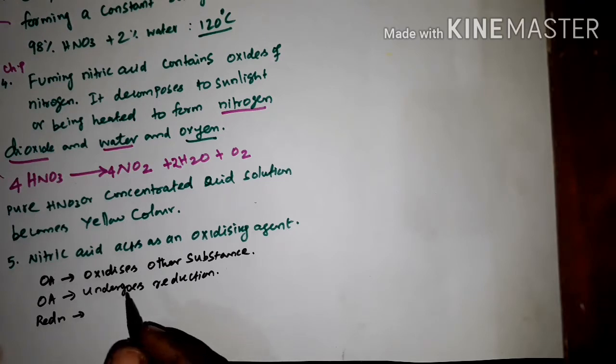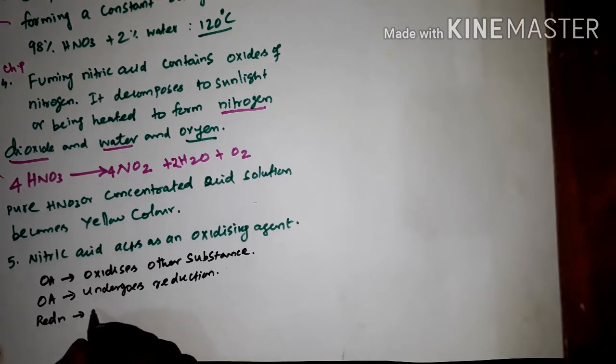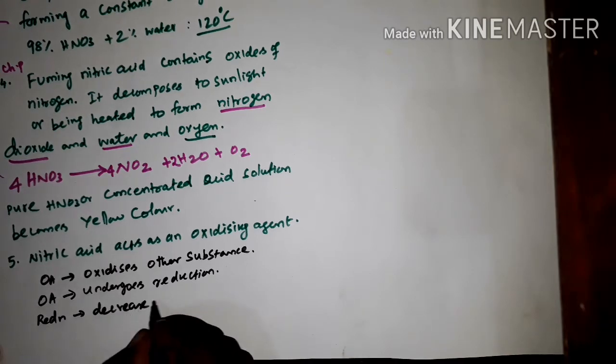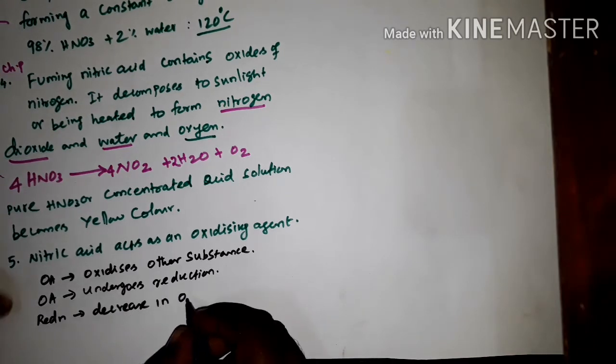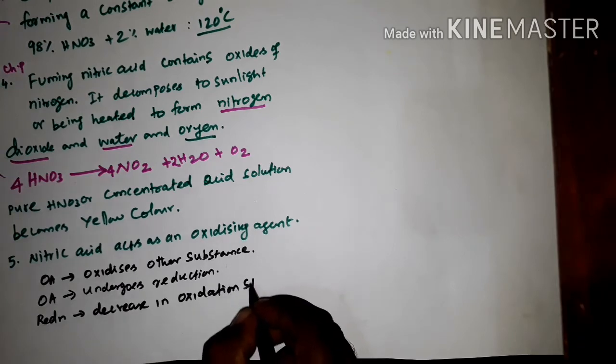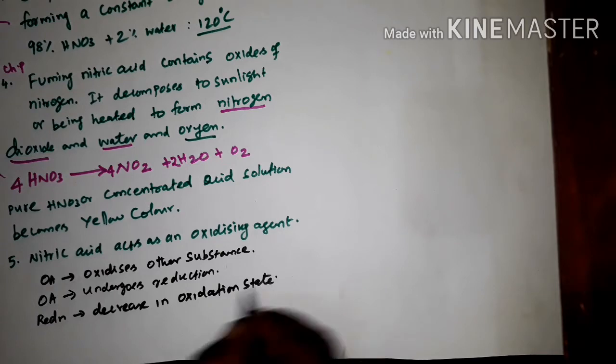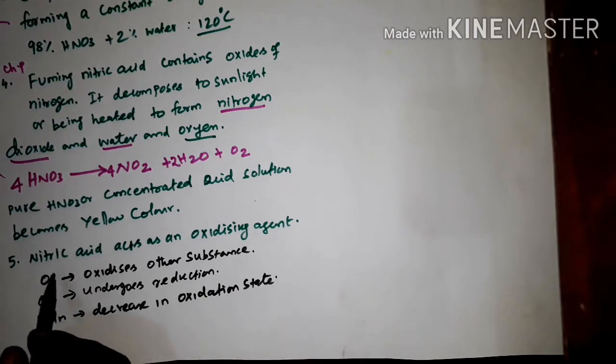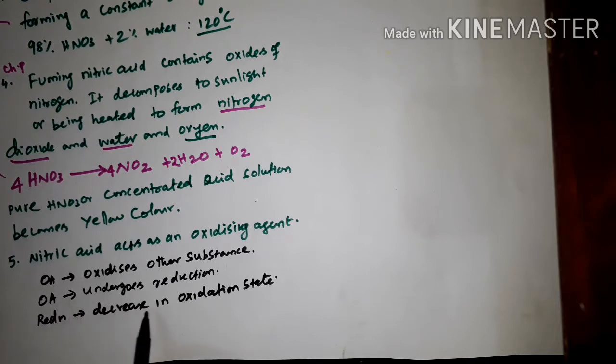And what about the oxidation state? It decreases. So in an oxidizing agent, the oxidation number will be decreased. So nitric acid acts as an oxidizing agent, so its oxidation number will decrease.